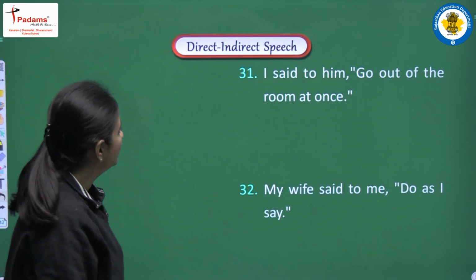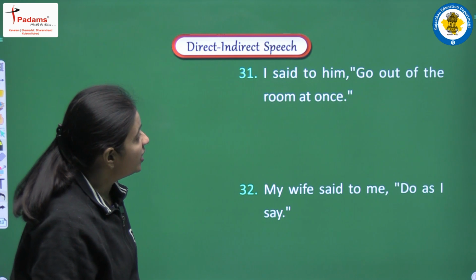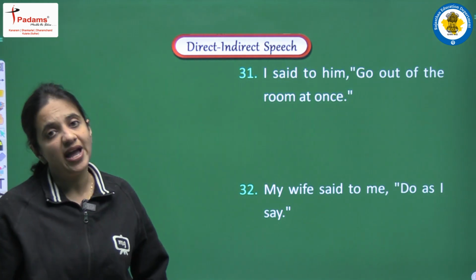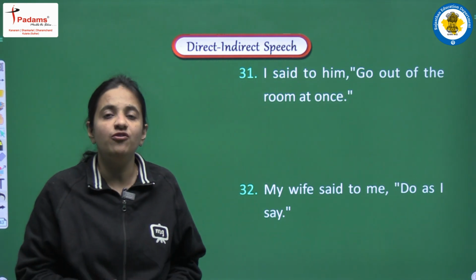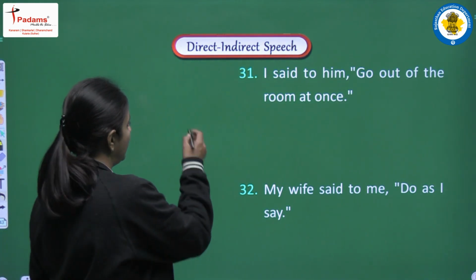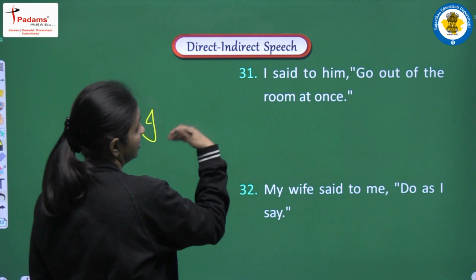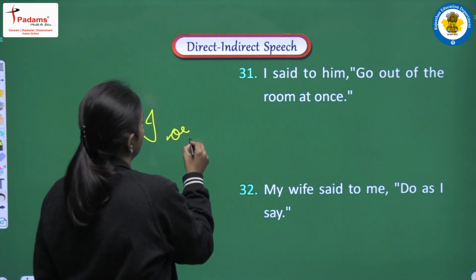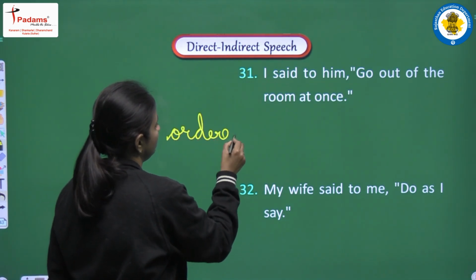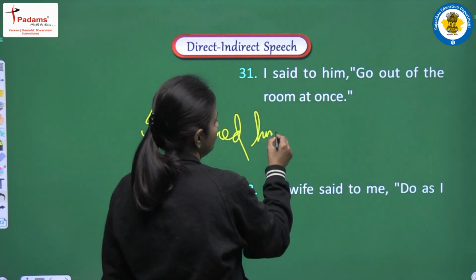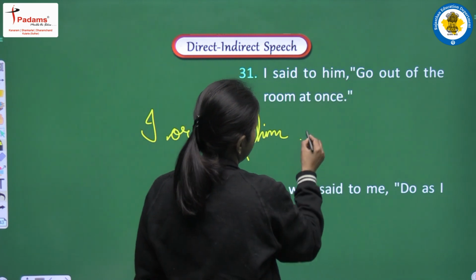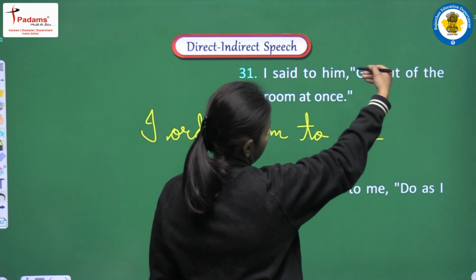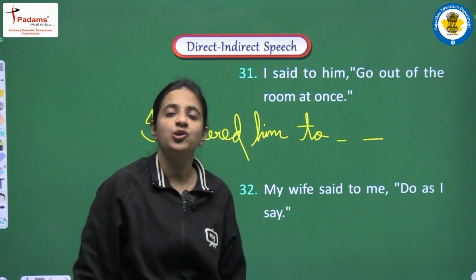Okay. Next is, I said to him, go out of the room at once. So after reading the sentence, we can see that it's a kind of command. Okay. So for that we can write that I ordered him. So we have to observe the sentence very carefully to get the mood of the sentence. Okay, I ordered him to, next, continue, go out of the room at once.